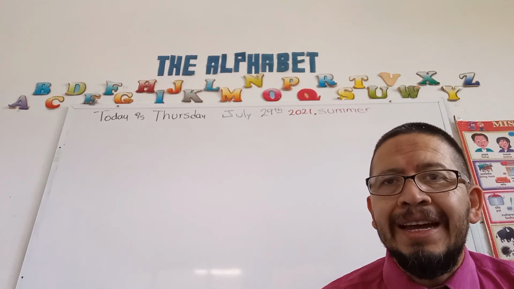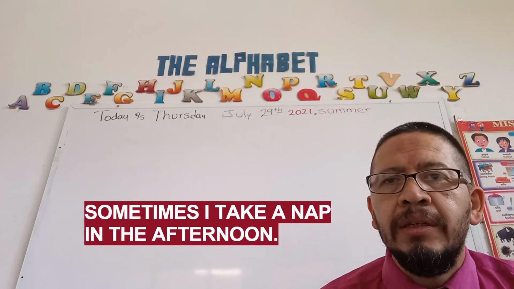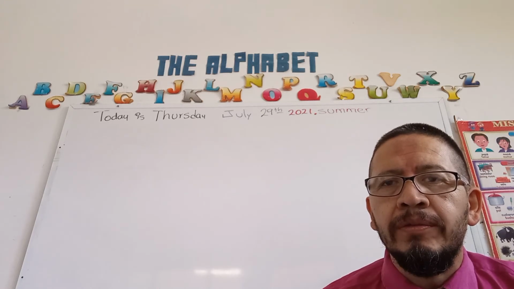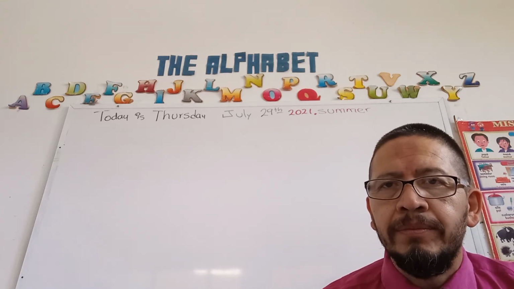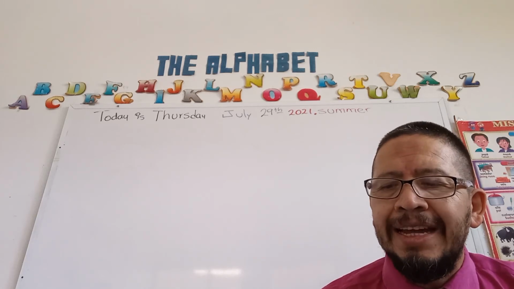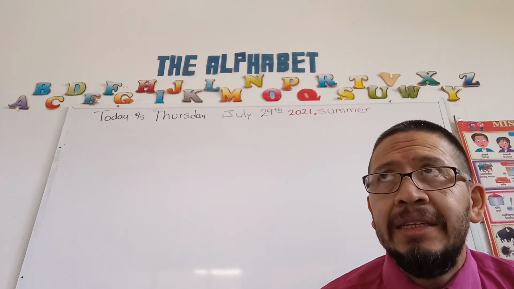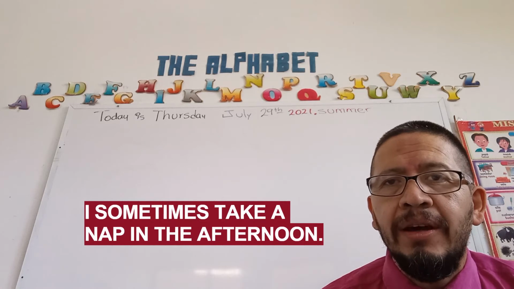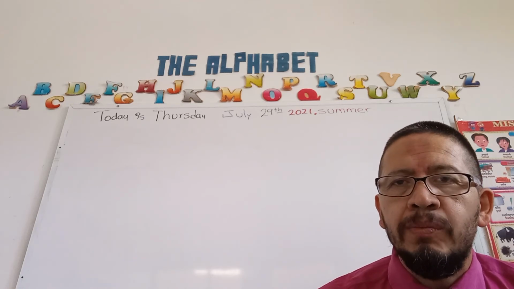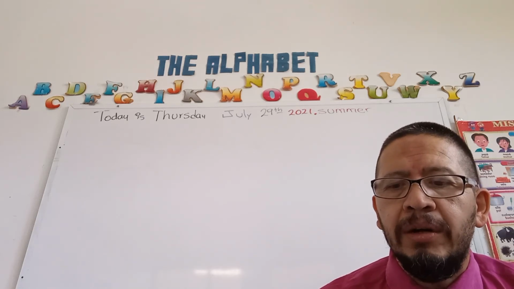Sometimes I take a nap in the afternoon. Here, the frequency adverb sometimes comes right at the beginning. In the second example, I sometimes take a nap in the afternoon. In this case, the frequency adverb comes in the most natural position, which is between the subject and the main verb.